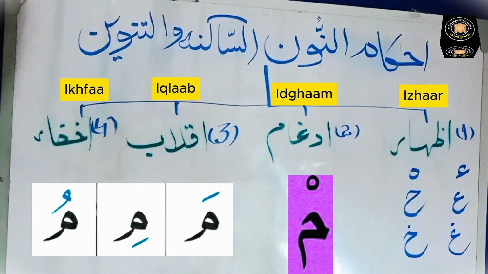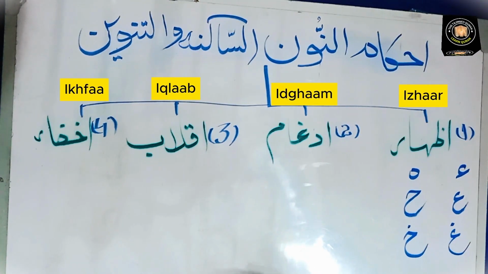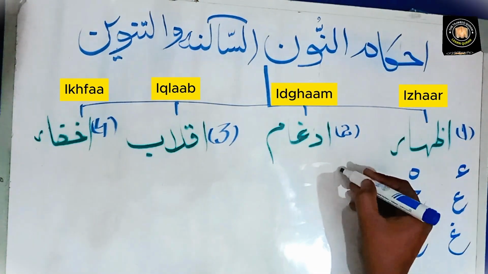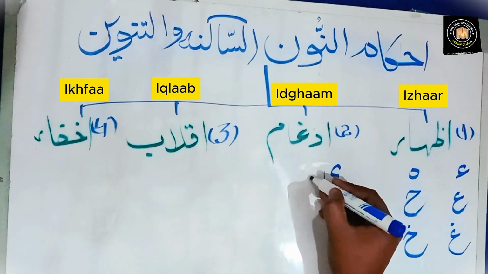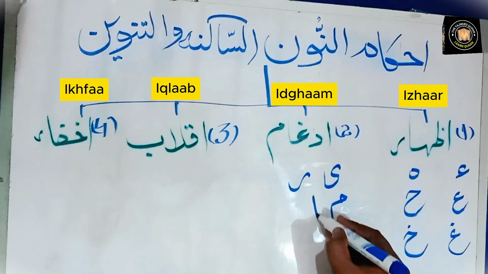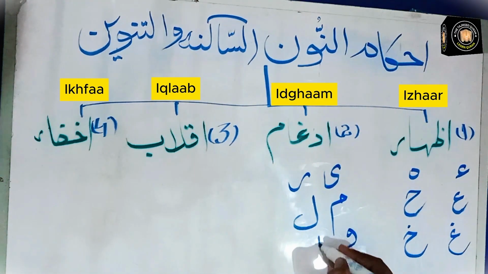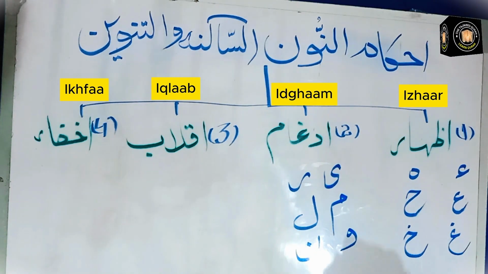letter into mutaharrik letter. There are 6 letters of idgham: ya, ra, mim, lam, waw, nun.